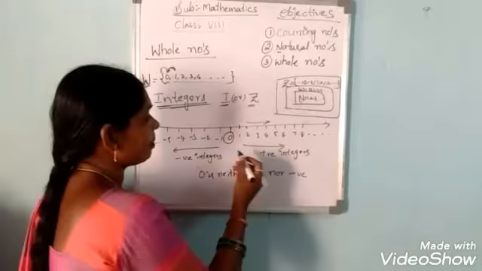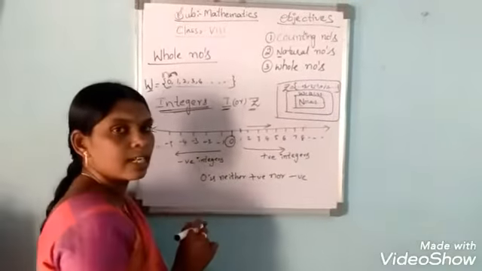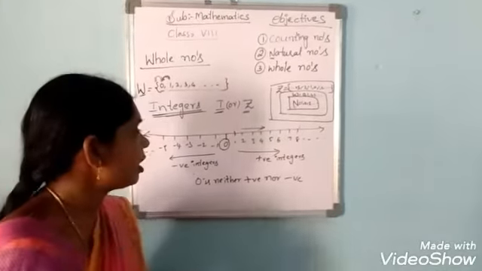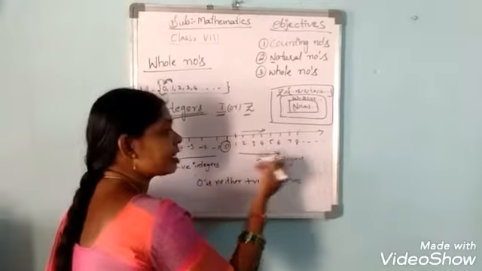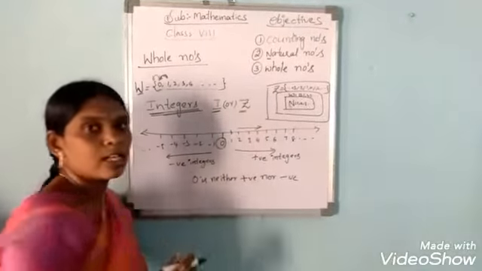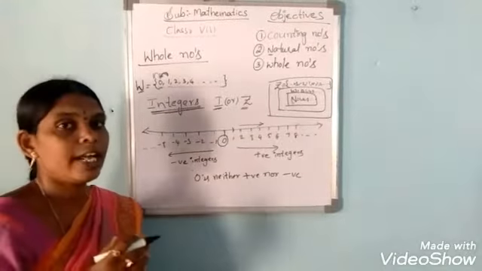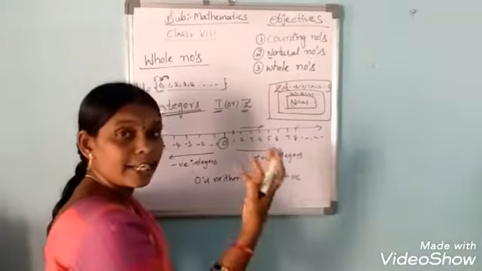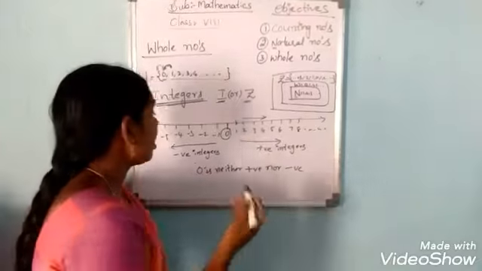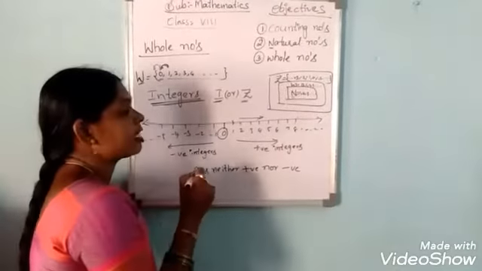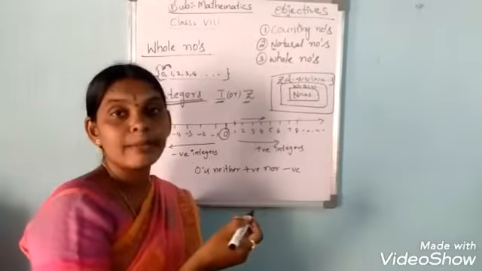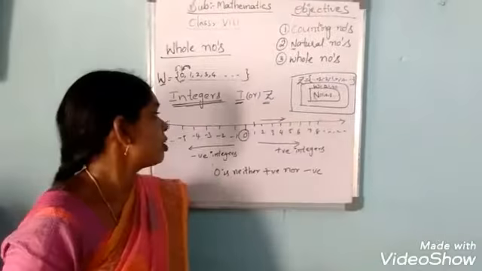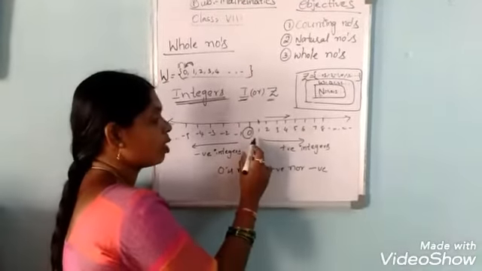What is the greatest number in the integer set? Can anyone say which is the greatest number in the integer set? We can't say any number is the greatest. Why? Because there are infinite numbers. So we can't find the smallest number and we can't find the greatest number in the integers.